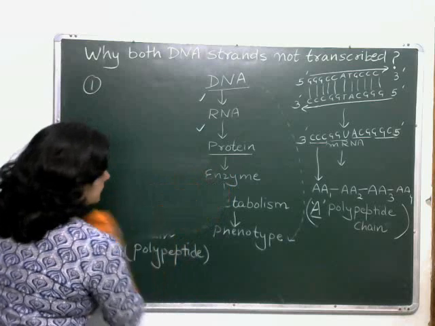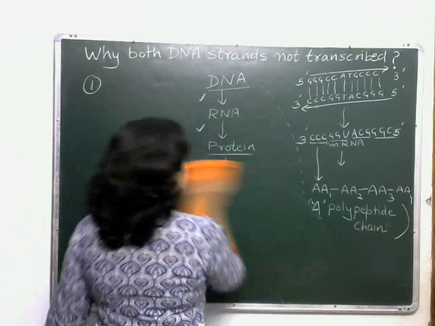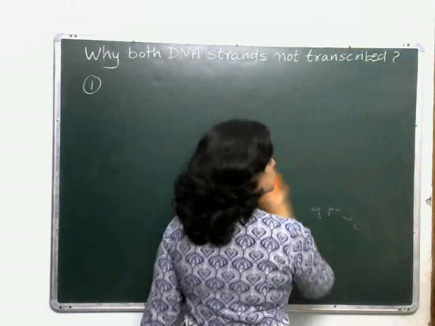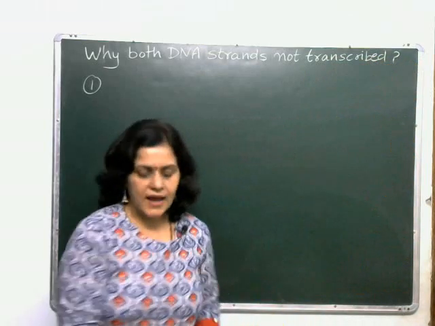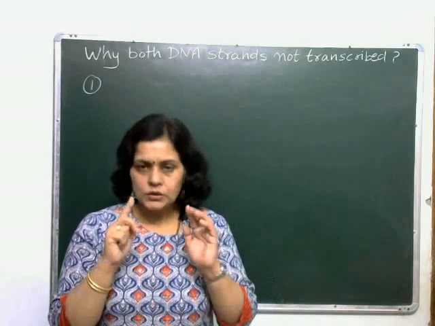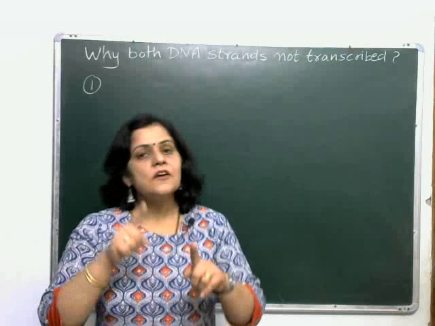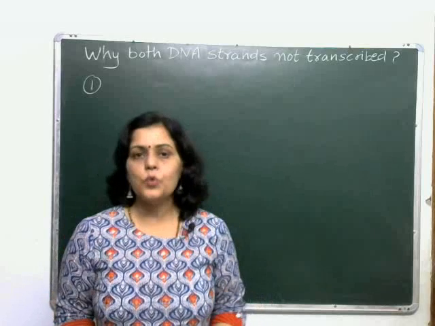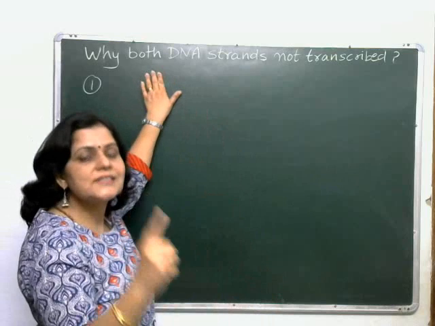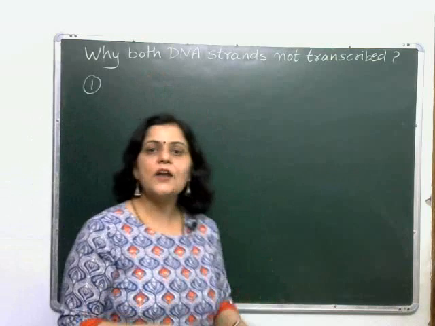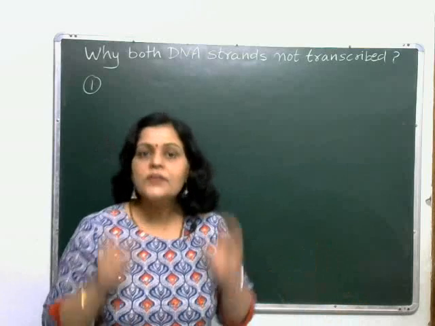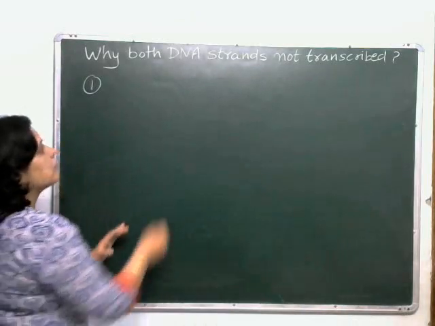What is the answer to this question? It is that if both strands of DNA are transcribed, then the 2 RNA strands formed will be coding for 2 different proteins. This is the first reason why both strands of DNA are not copied as RNA, why both strands of DNA are not transcribed.